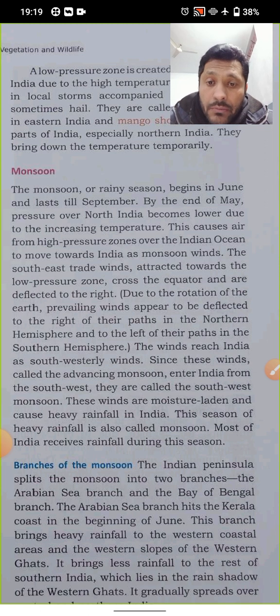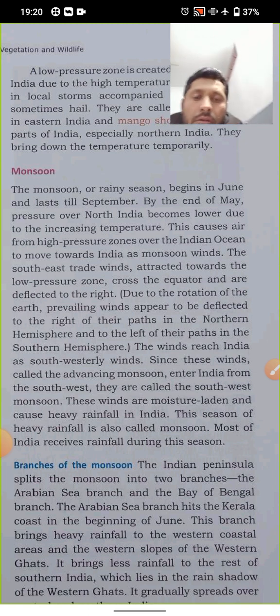By the end of May, pressure over North India becomes lower due to the increasing temperature. This causes air from the high pressure zone over the Indian Ocean to move towards India as monsoon winds. The southeast trade winds, attracted towards the low pressure zone, cross the equator and are deflected to the right. Due to the rotation of the earth, prevailing winds appear to be deflected to the right of their paths in the northern hemisphere and to the left of their paths in the southern hemisphere.